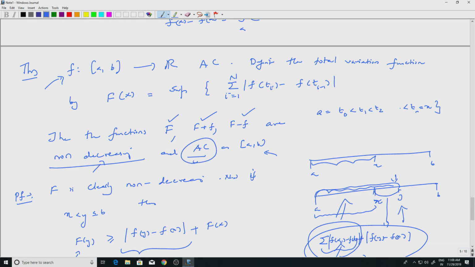We have to prove that they are absolutely continuous. Well, I know that small f is absolutely continuous, and the sum of absolutely continuous functions is an absolutely continuous function. So, all that I have to do is to prove that capital F is absolutely continuous. Okay.